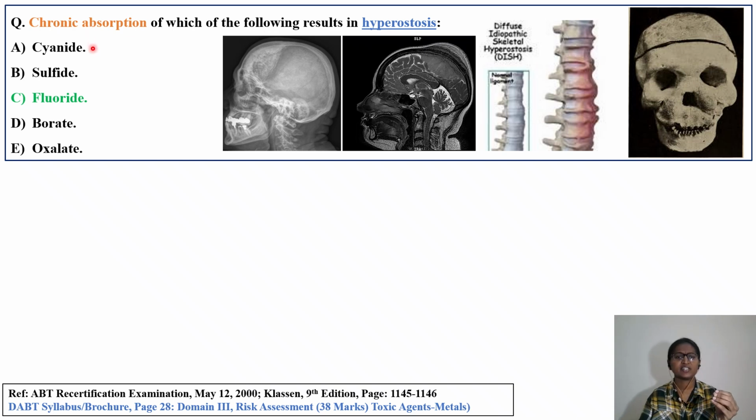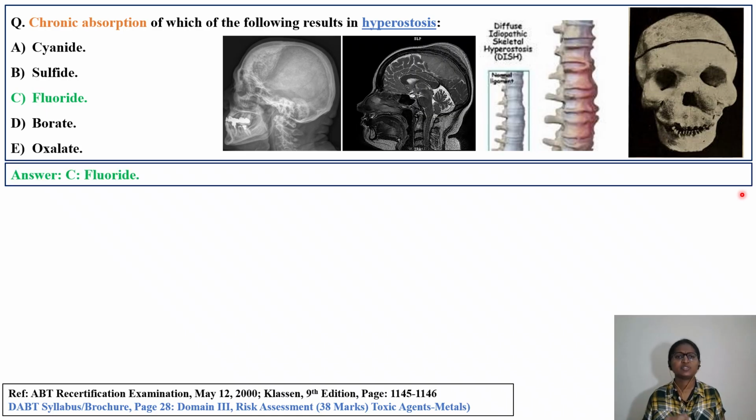We have option A cyanide, option B sulfide, option C fluoride, option D borate, option E oxalate. The right answer will be in the green text, which is option C, fluoride. So let's understand what is hyperostosis.